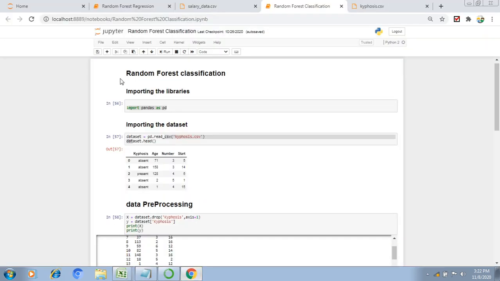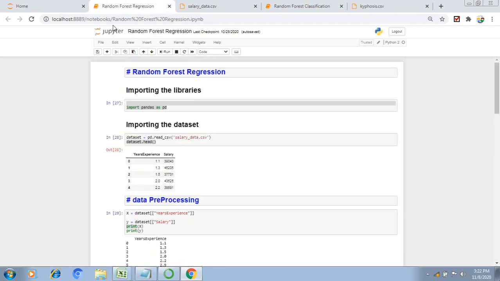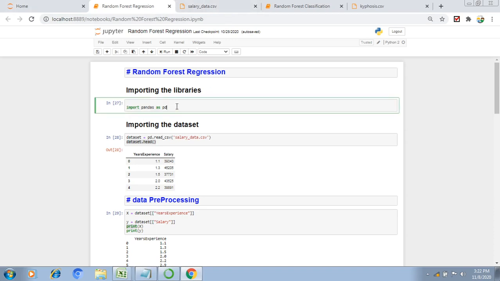In a similar way we can take the random forest regression model. Using Jupyter Lab, we can use the same data set to train and also predict using random forest regression. First, for random forest regression, importing the required libraries. Here I'm importing pandas as pd. If I want to work on CSV files, we need pandas, that's why I'm importing pandas with pd as the alias name.